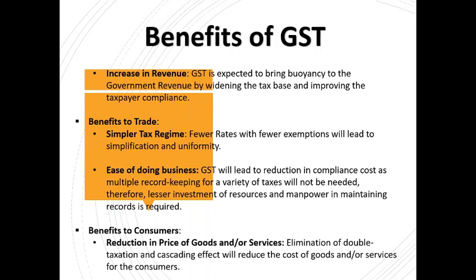Then benefits to consumers: reduction in prices of goods and services, and elimination of double taxation and the cascading effect. Cascading effect is the implementation of tax on tax. It is more or less double taxation and not getting set off for those taxes, right? So elimination of double taxation and the cascading effect will reduce the cost of goods and services for the consumers, and ultimately they will also have to shell out less money, so they will also benefit, right? So these benefits are more or less interconnected.